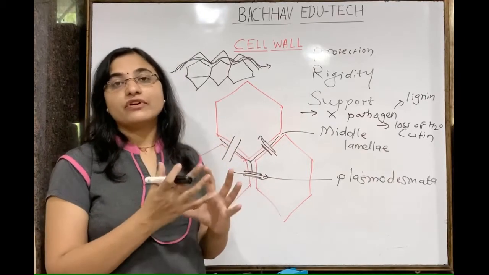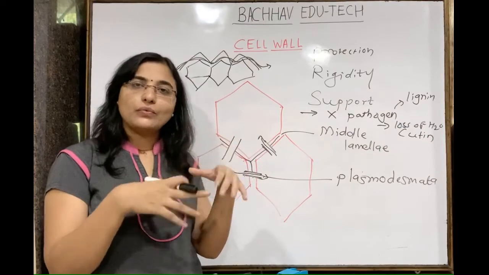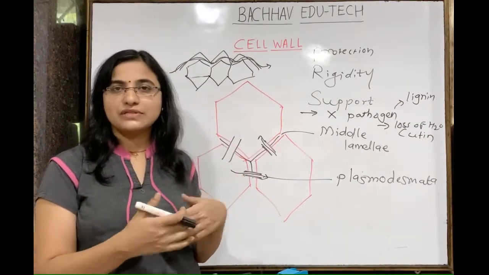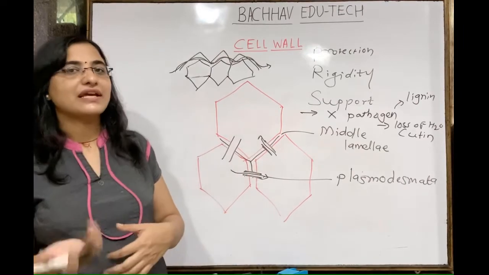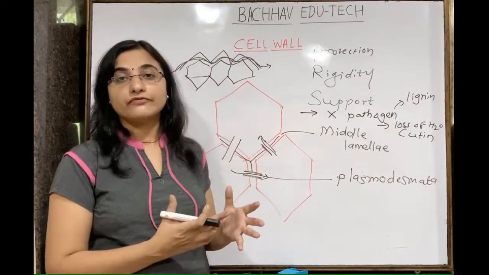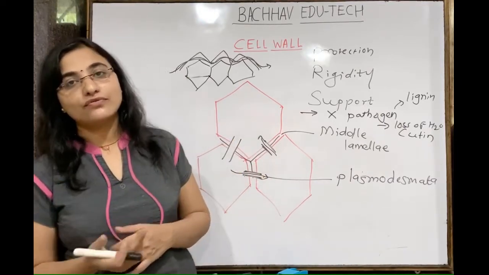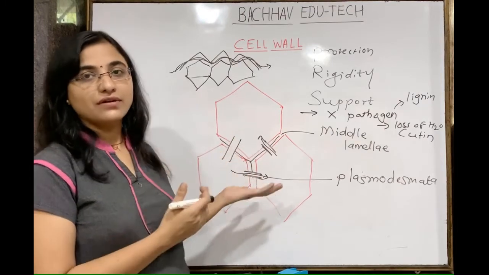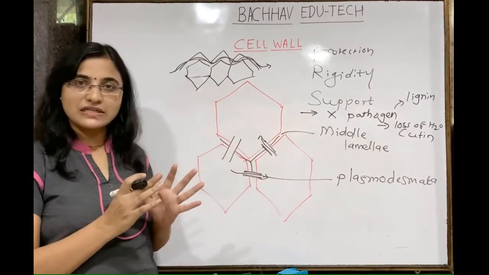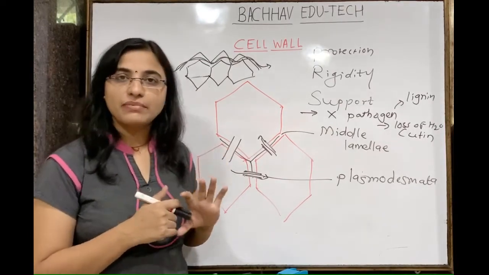The main framework, the main backbone, is formed by sugar, and then there is cross-linking to hold it, with the help of a number of different structural proteins and different materials. Either calcium pectate is present, or calcium carbonate is present, isn't it? To hold that main framework, to give extra strength to it. That is done by a number of different structural proteins and calcium or calcium pectate and other things. Understand this?